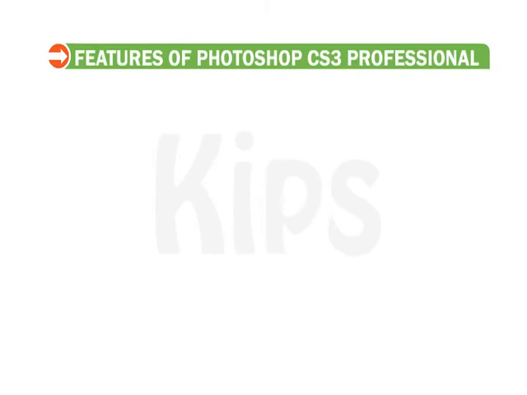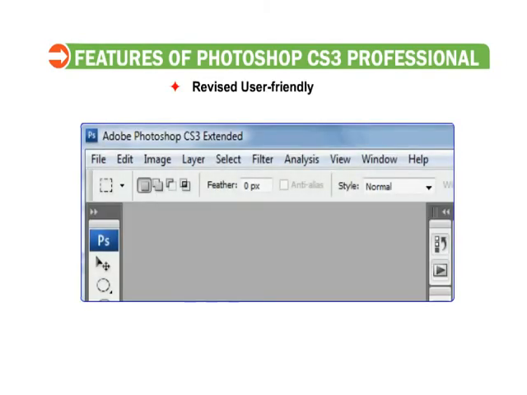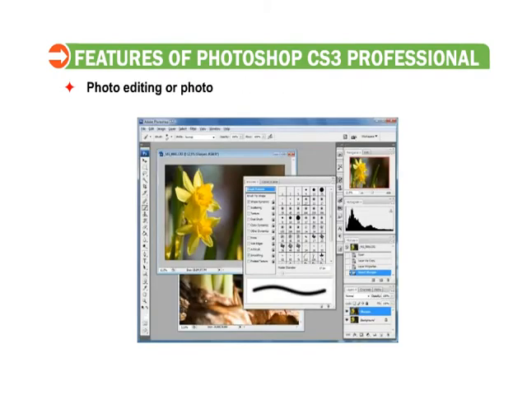Let us first discuss the features of Photoshop CS3 Professional. Revised user-friendly interface. Photo editing or photo manipulation in lesser time and with little effort.